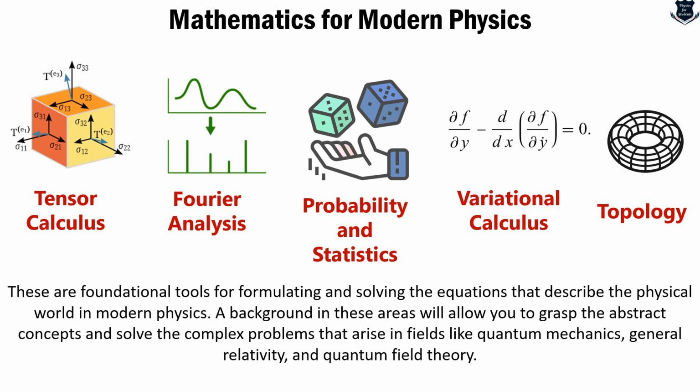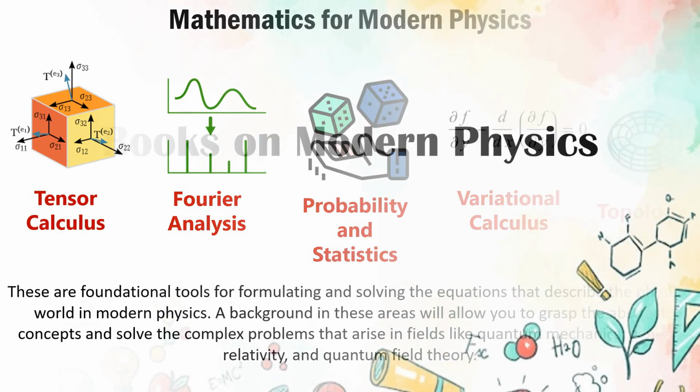So what we can tell is that these are basically the foundational tools. You cannot move into modern physics without knowing this. A background in these areas will help you understand the abstract and complex areas of modern physics, including quantum mechanics, general relativity, and the very new quantum field theory. So these are overall the mathematics for modern physics. If you want to go deeper into the mathematics and learn the books, you already have a lot of videos on my channel.